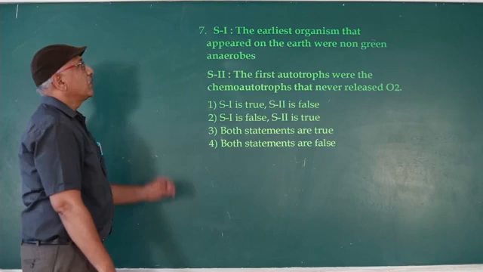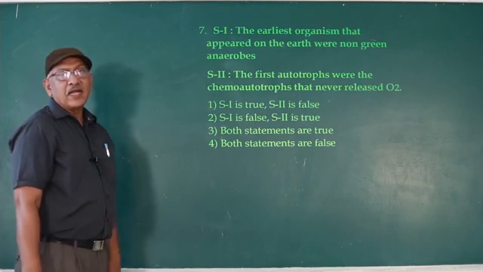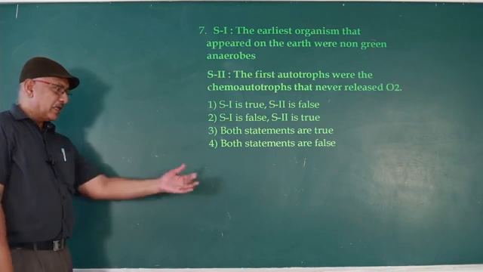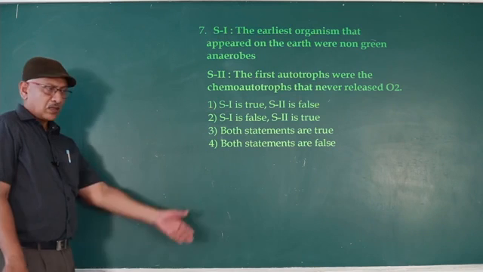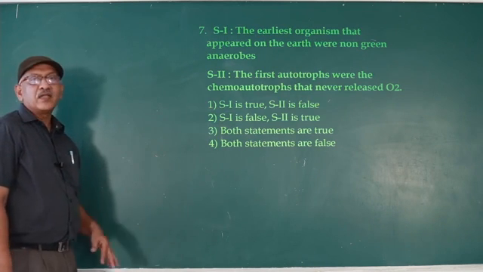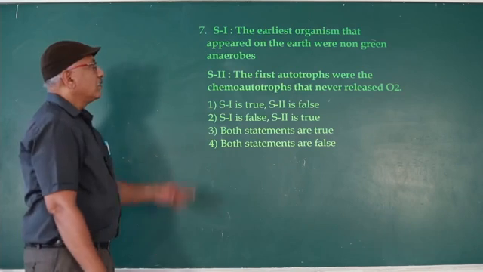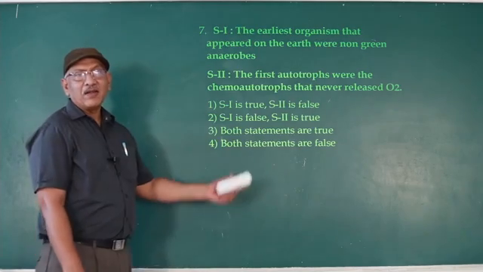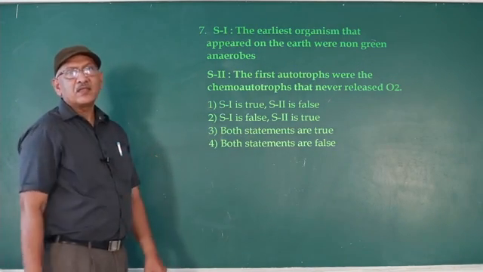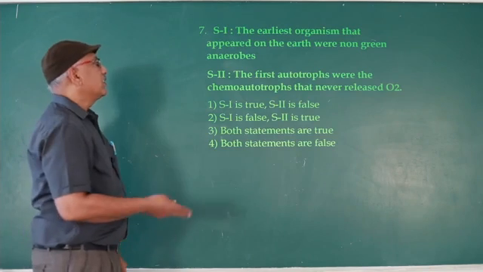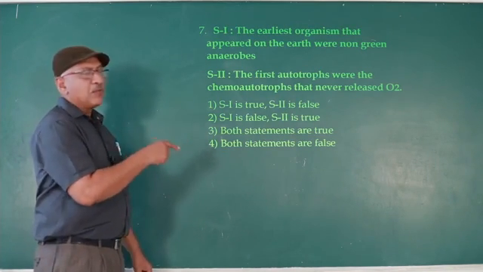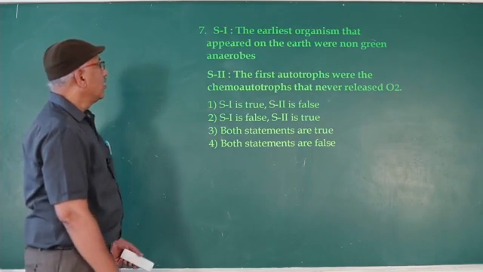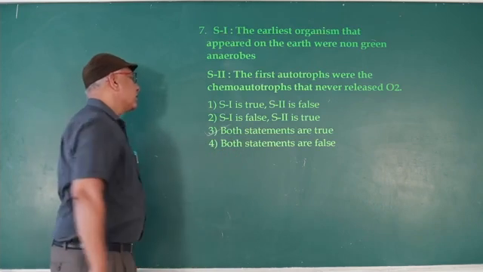The earliest organisms that appeared on the earth were non-green anaerobes. Correct, heterotrophs. They contain free genes. The free genes absorb nutrients from the surrounding marine water. By fermentation, they obtain energy. Correct. The first autotrophs were the chemoautotrophs that never released oxygen, so anoxygenic. With the help of chemical energy, they convert inorganic substances into organic substances. So both statements are correct. So the third one.